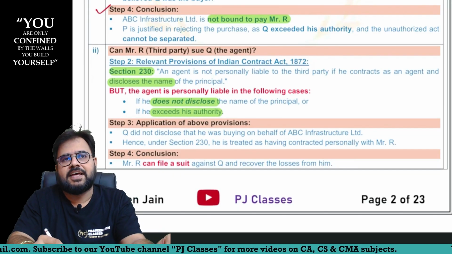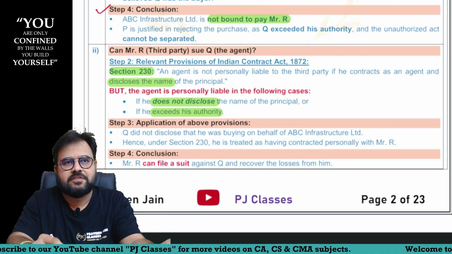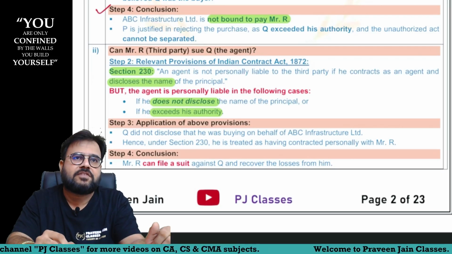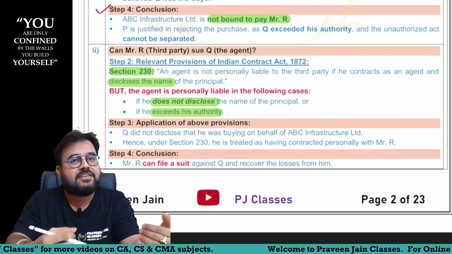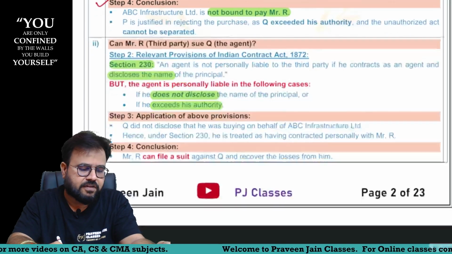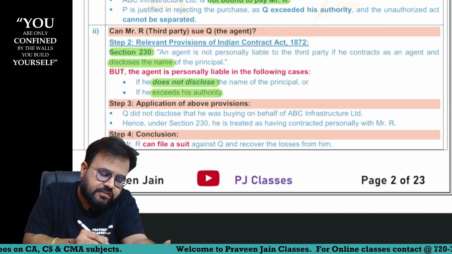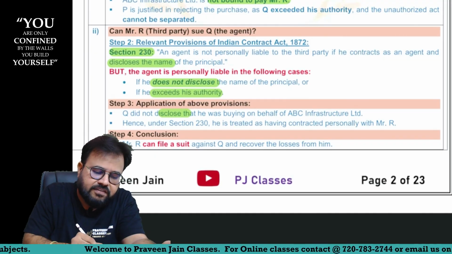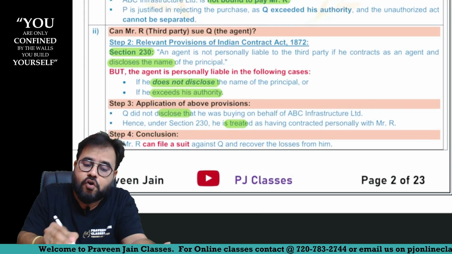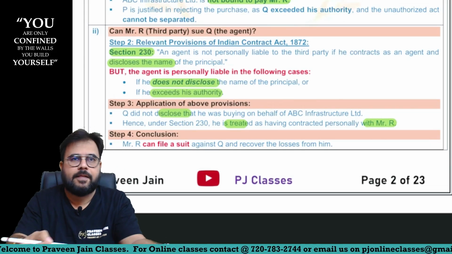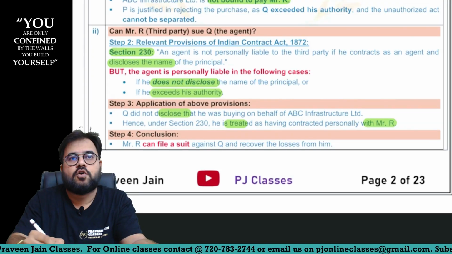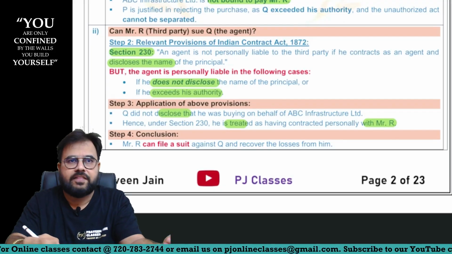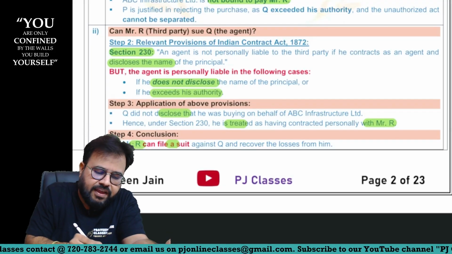And can I say here, the bumper thing is he made both the mistakes. Law is saying if you commit any one of these mistakes, then Mr. Agent, you are personally liable. But can I say in this case, Q has done both the mistakes, sir. Now, applying the above provisions, Q did not disclose that he was buying on behalf of ABC. Hence, under section 230, he is treated to have contracted personally with Mr. R. In such a situation there is a valid contract between Mr. Agent and Mr. R, and if at all the agent is not honoring the contract, sir, R can file the suit